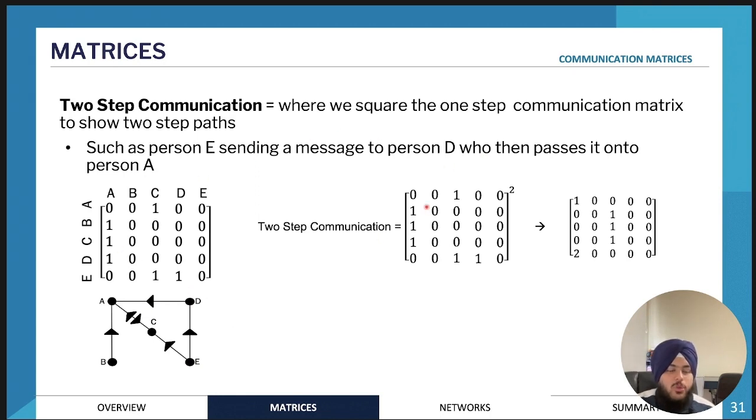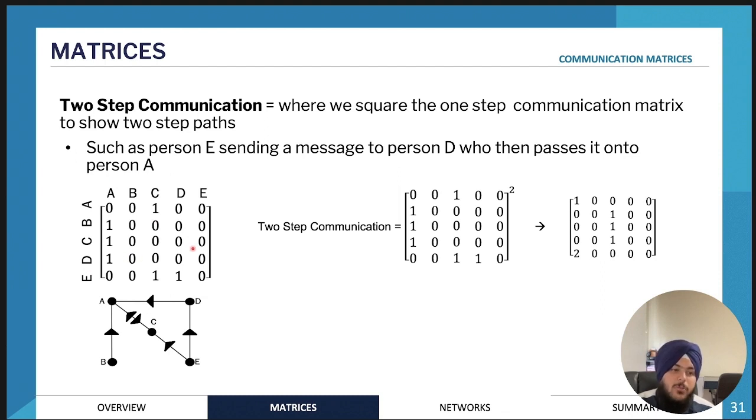And to find the two-step communication matrix, or a matrix that gives, for example, if there's a 1 here, this one here. If there's a 1 here in a 2-step communication matrix, what that tells you is that B can communicate with A in 2 steps. This is actually the 1-step communication matrix, but if it was the 2-step communication matrix, that is what it would indicate.